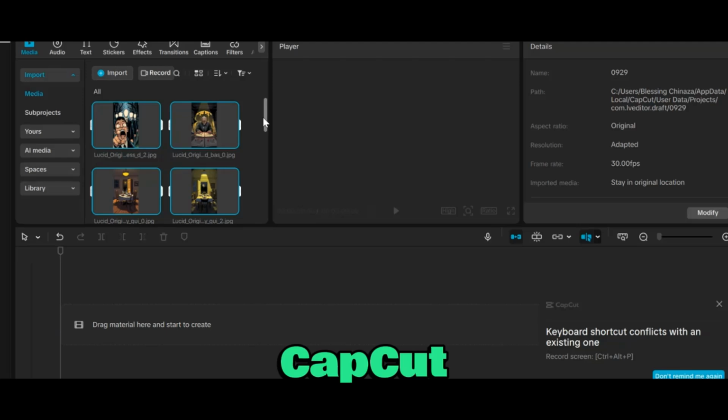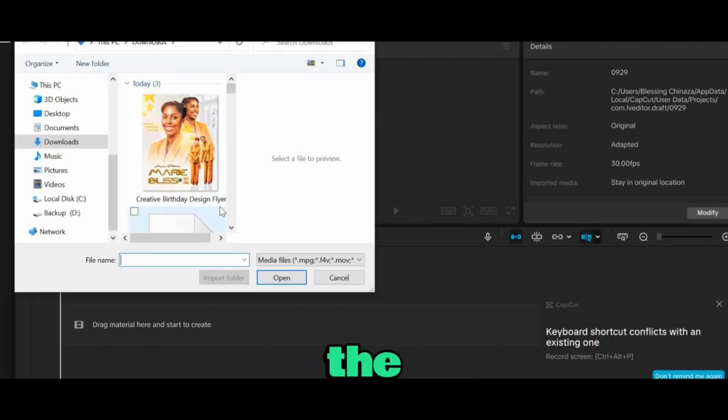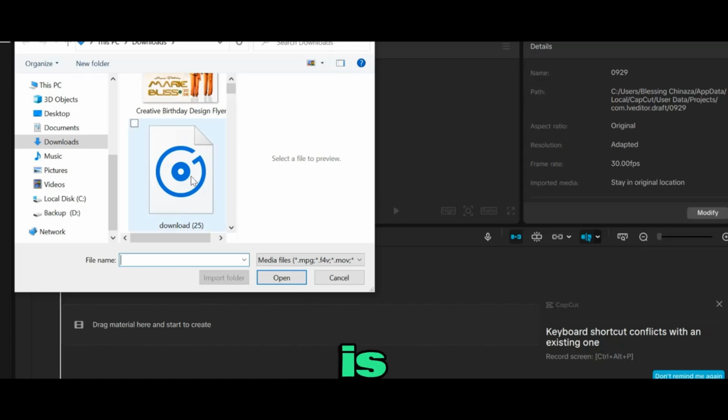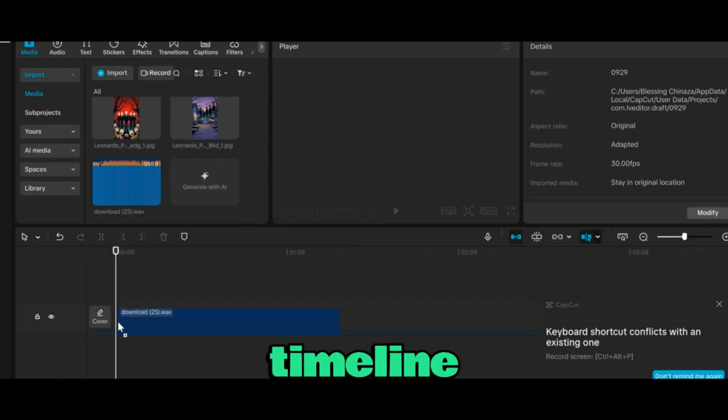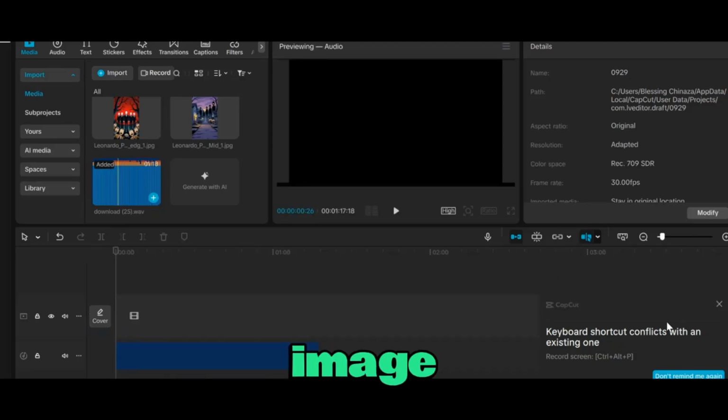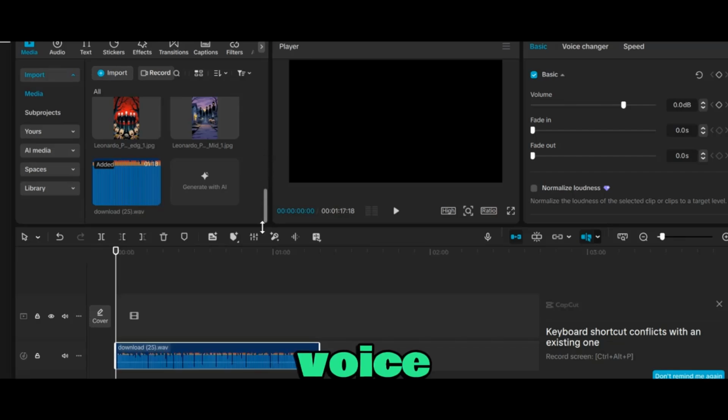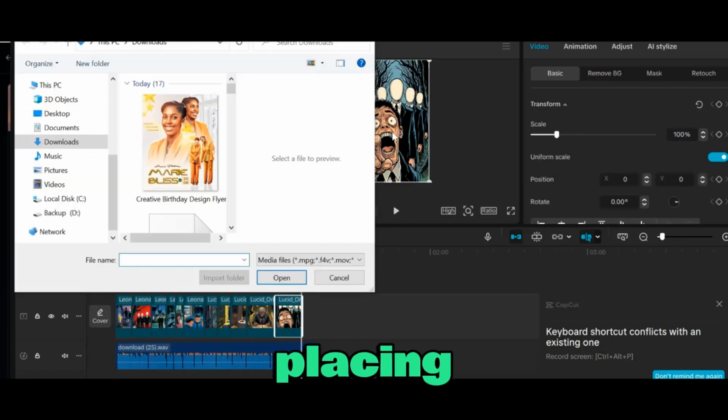So head over to CapCut and upload every image that you have created, including the voiceover that we created on Dub. This is the voiceover over here. So what you're going to do is drag the voiceover onto the timeline. Once it's on the timeline, the next thing you would need to do is put in the images according to the voiceover.